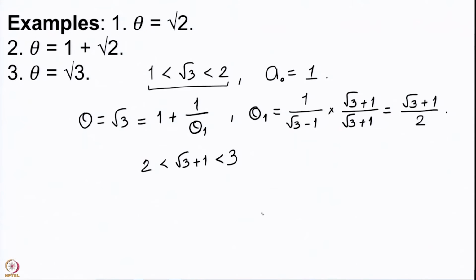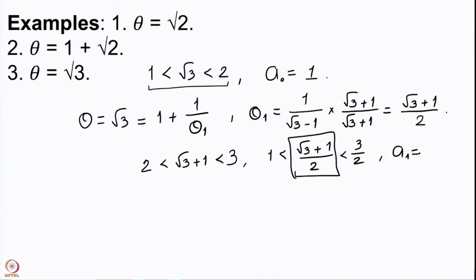We are just adding 1 to this pair of inequalities, and once you divide by 2, because 2 is a positive number, the inequalities are respected, and therefore the integral part of this number is 1. So, we get that A1 has to be 1.